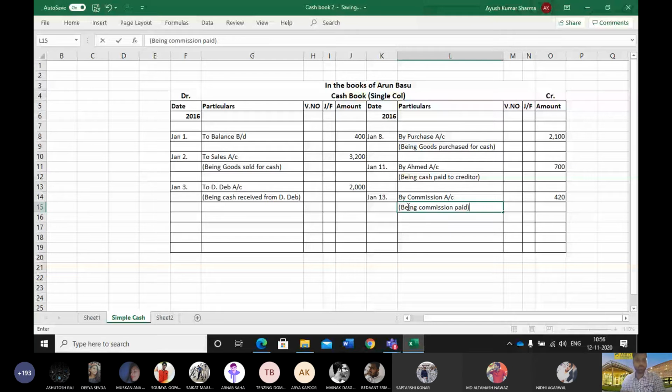Next, office furniture will not be recorded. Jan 20, paid rent, so we'll record it. Jan 20, by Rent account. The figure was 250. We'll write 250 and here we'll write being rent paid.